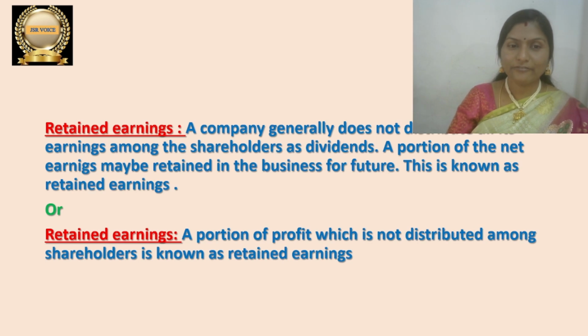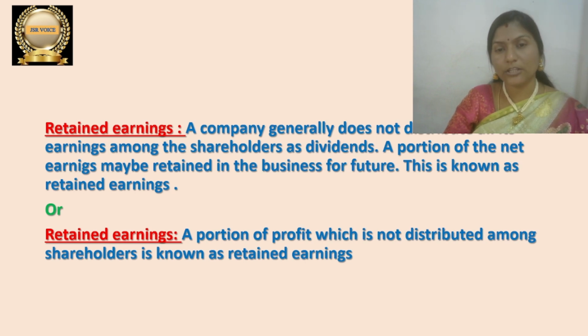So here if anyone wants to take long definition, you can use the first one, and if you want short definition, simple one, you can prefer second one. Let me read it once. Retained earnings. A company generally does not distribute all its earnings among the shareholders as dividends. A portion of the net earning, means net profit, may be retained in the business for future. This is known as retained earnings.